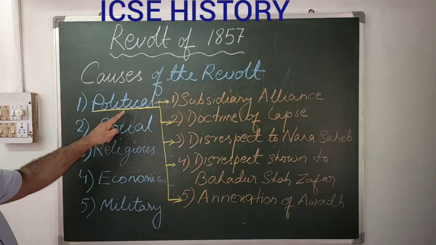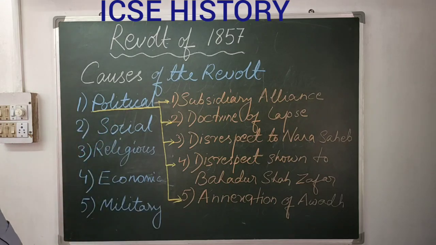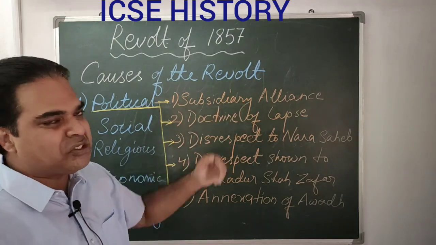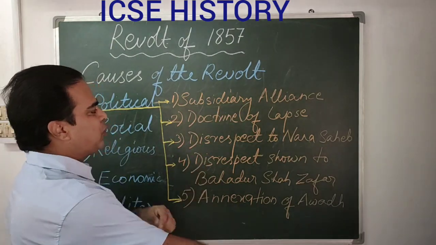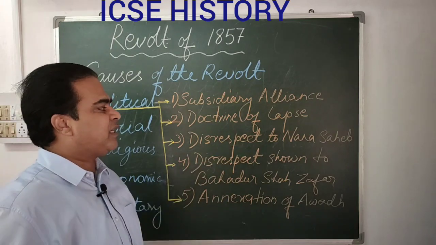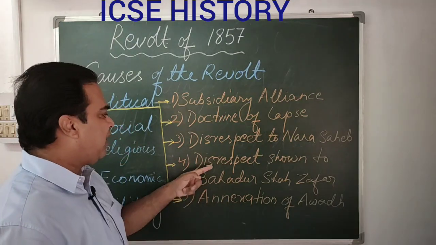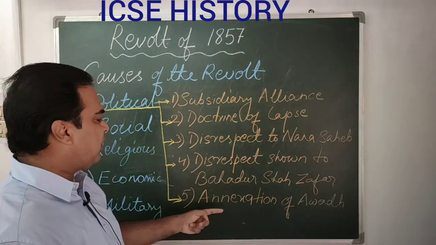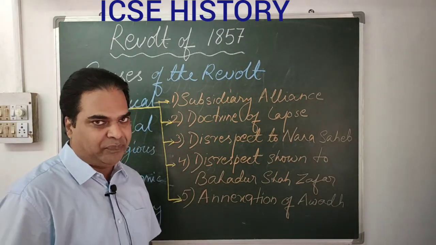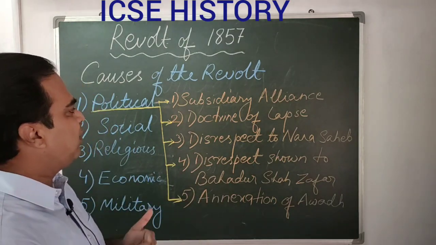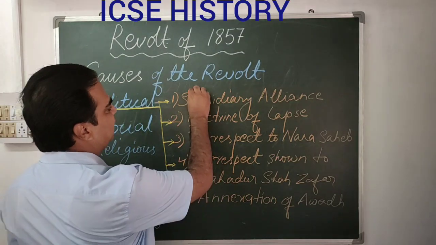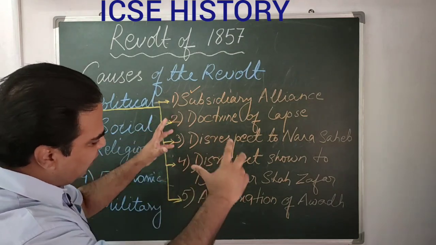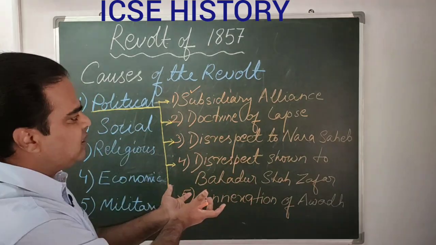Let us start with the political cause. Within the political cause, I have grouped over here: the first one, subsidiary alliance; the second one, doctrine of lapse; the third one, disrespect to Nana Sahib; then the disrespect shown to Bahadur Shah Zafar, the last Mughal emperor; and the fifth one, annexation of Awadh. We'll discuss all this one by one. Let us begin with the subsidiary alliance. These were the main causes.